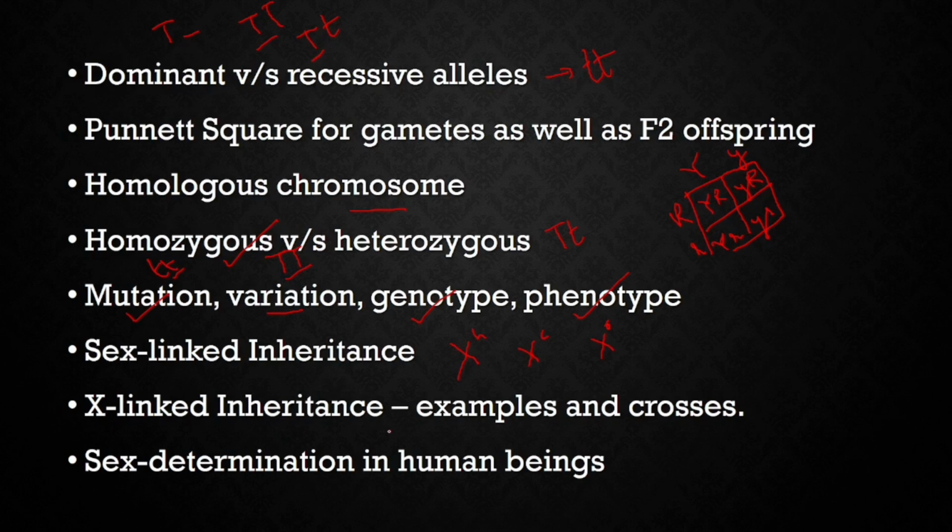Now next one is X-linked hemophilia, color blindness. We have already understood. They can ask you the possible offsprings for a certain cross, like a hemophilic man marries a normal female, then what would be the possible offsprings? Sex determination: it is the father who is responsible.